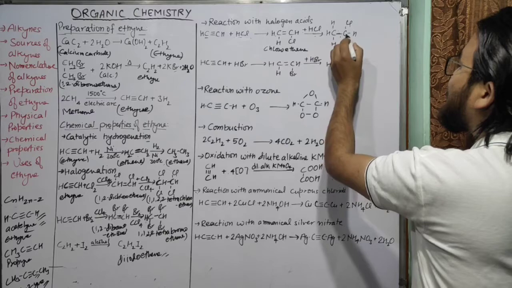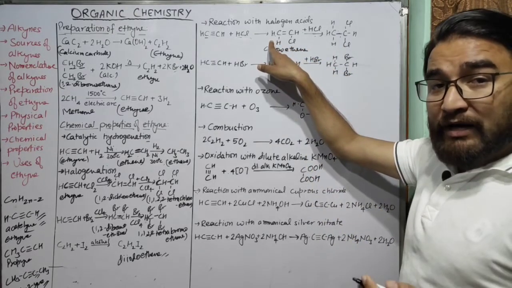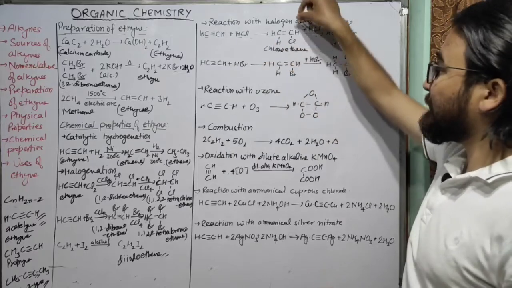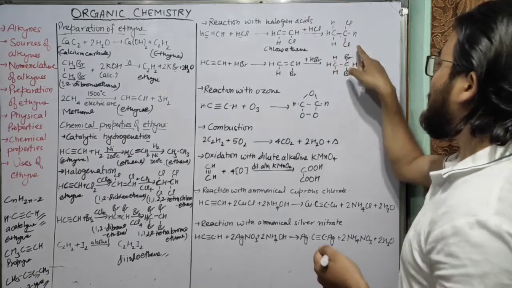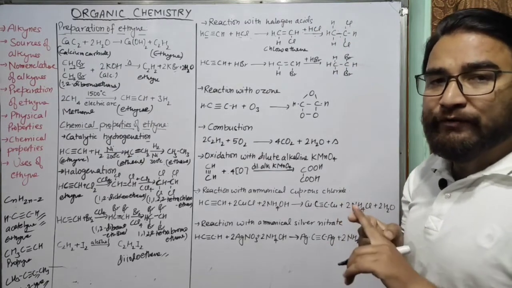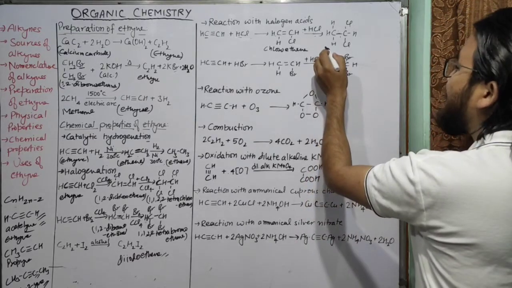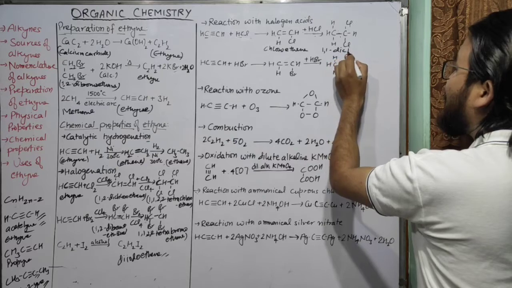You can see there is only a single bond, and again the hydrogen atom will be attached to the same carbon atom and the chlorine atom to which the chlorine atom was attached in the previous case. So the two chlorine atoms will be attached to the same carbon atom, not two different carbon atoms. So what will be its name? Its name is 1,1-dichloroethane.